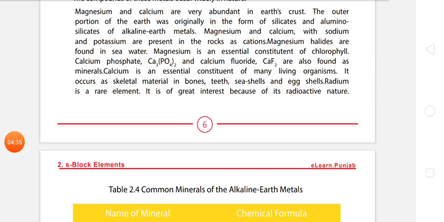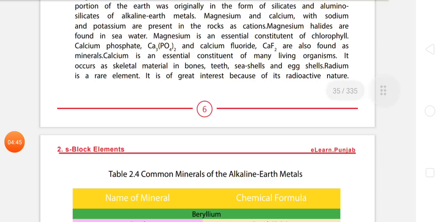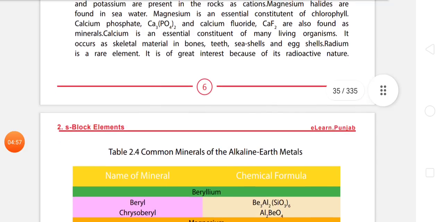Magnesium halides are found in sea water. Magnesium is an essential constituent of chlorophyll. Calcium phosphate and calcium fluoride are also found as minerals. Calcium is an essential constituent of many living organisms. It occurs as skeletal material in bones, teeth, seashells, and eggshells. Radium is a rare element.